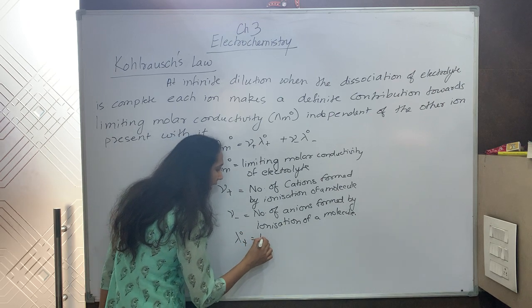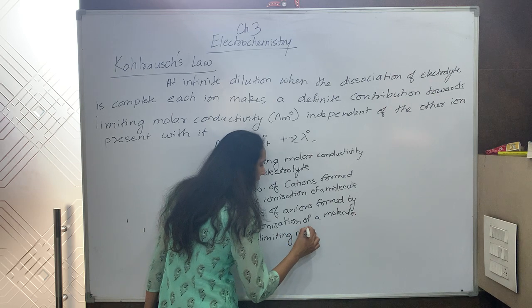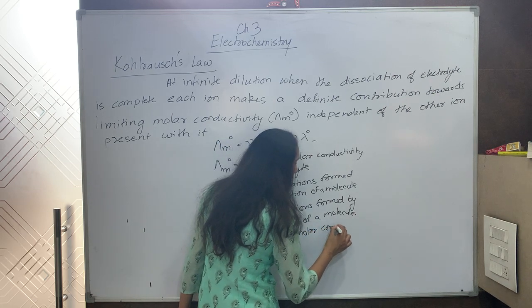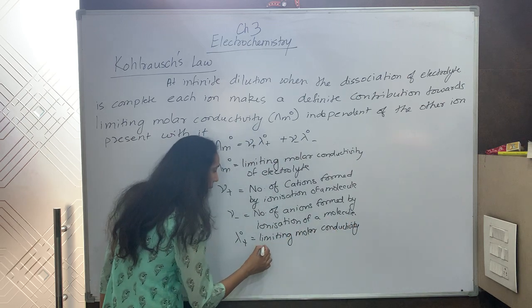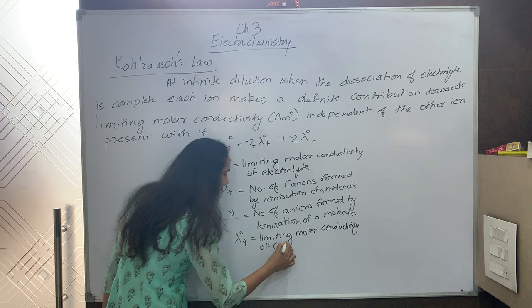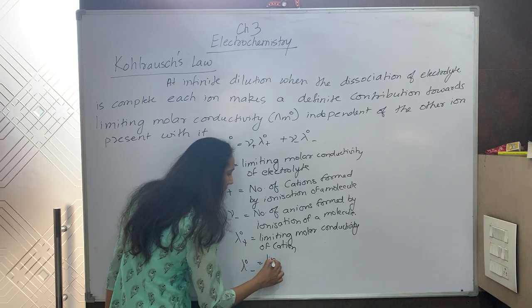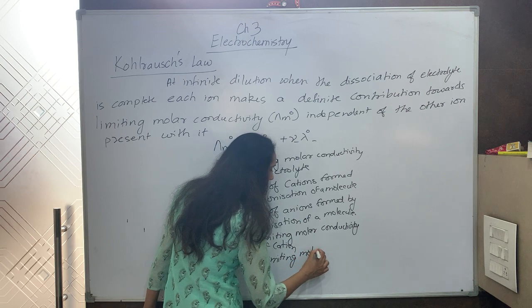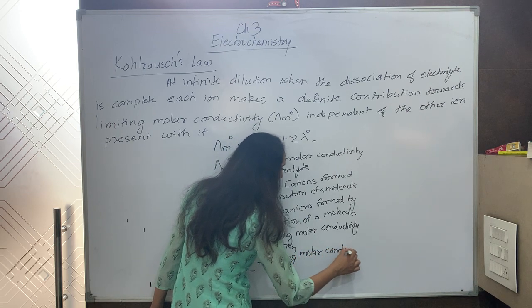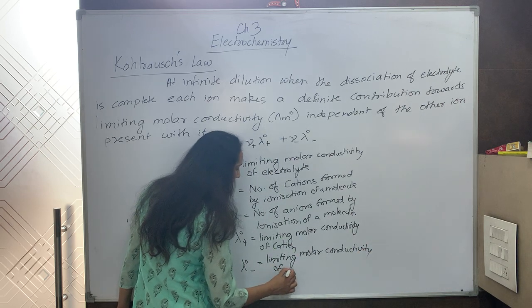That is the limiting molar conductivity of cation. And what is lambda naught negative? It is the limiting molar conductivity of anion.